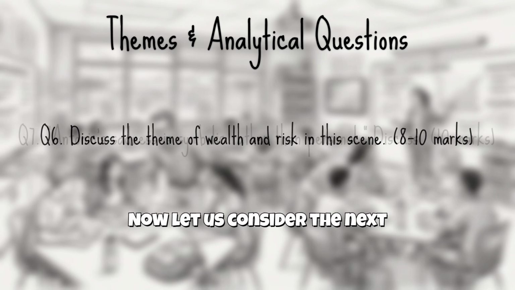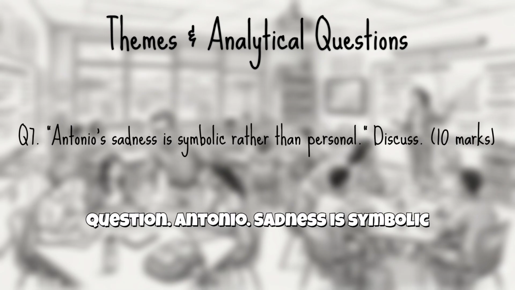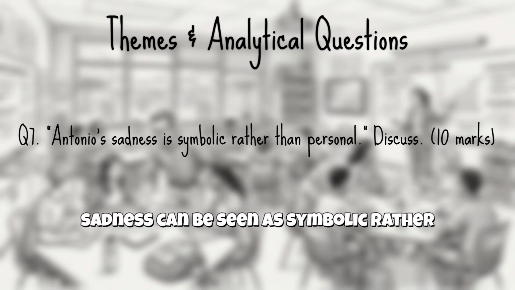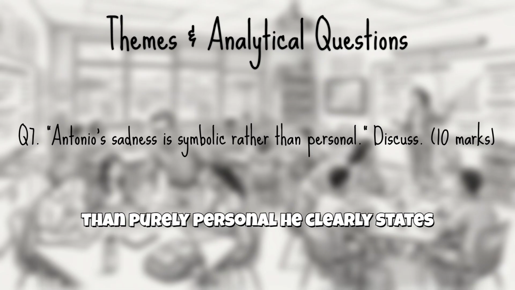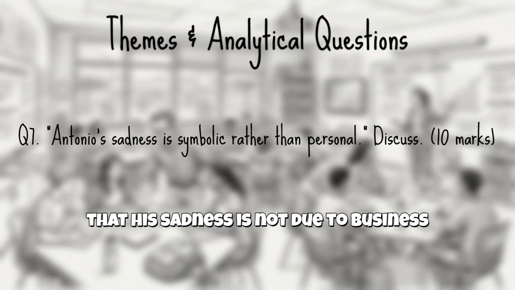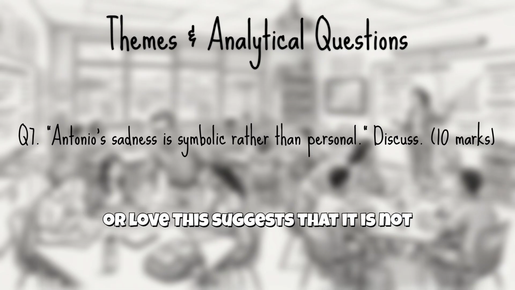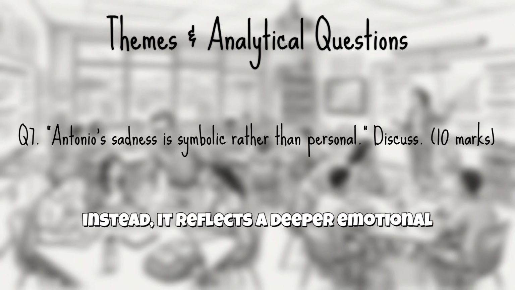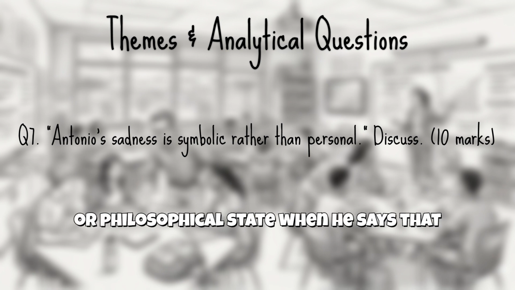Now, let us consider the next question. Antonio's sadness is symbolic rather than personal. Discuss. Antonio's sadness can be seen as symbolic rather than purely personal. He clearly states that his sadness is not due to business or love. This suggests that it is not caused by any immediate external reason. Instead, it reflects a deeper emotional or philosophical state.